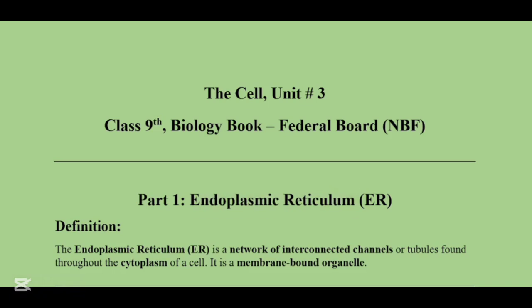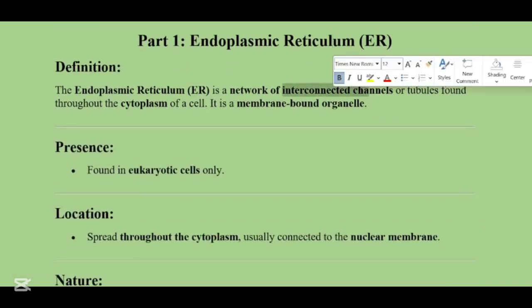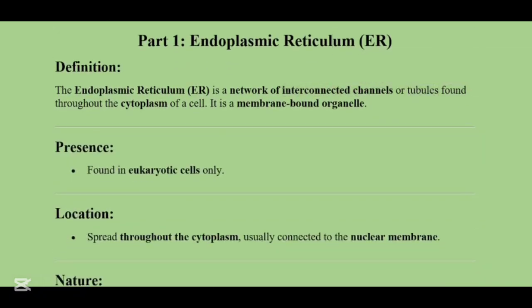The endoplasmic reticulum is like a network of interconnected channels or tubules found throughout the cytoplasm of a cell. It is a membrane-bound organelle. This basically means that it is covered by a thick outer layer. That is why the endoplasmic reticulum is a membrane-bounded organelle. It is found in the eukaryotic cells only, and it is spread throughout the cytoplasm, and it is usually connected to the nuclear membrane.